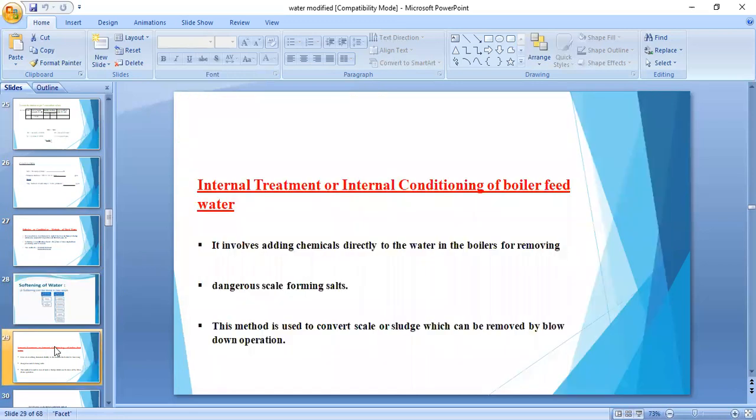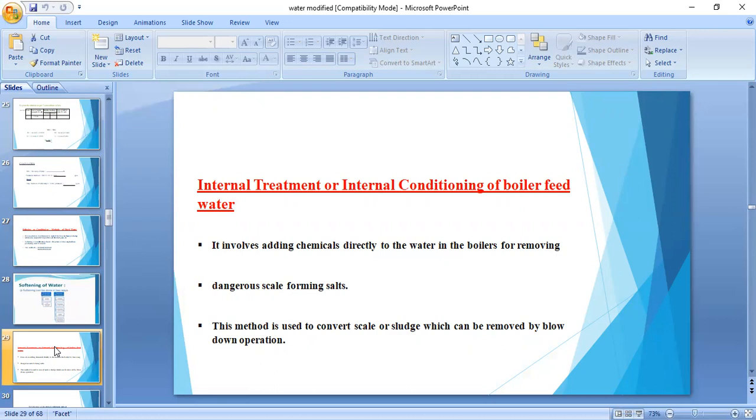Now, internal treatment. What is internal treatment actually? It is the treatment which is given to water before it is taken into any device. For example, here we are using a boiler. Boilers are used for steam generation. So internal treatment means that before feeding the water into the boiler, we are conditioning the water.